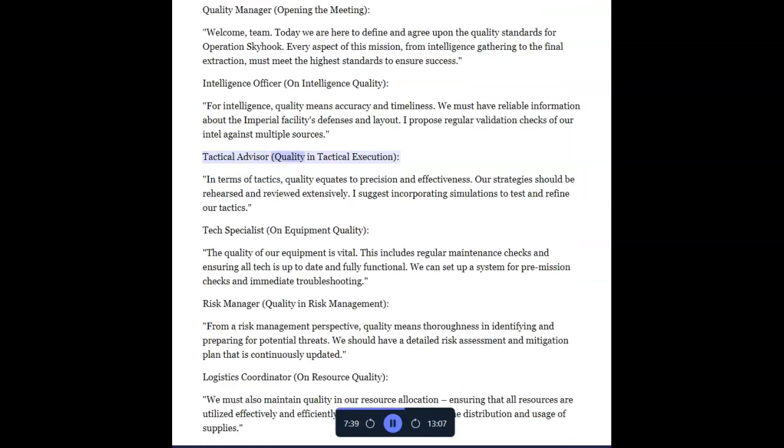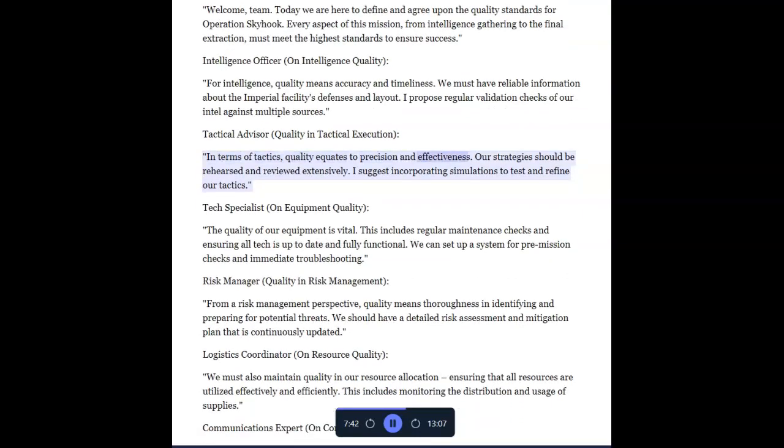Tactical Advisor, quality and tactical execution. In terms of tactics, quality equates to precision and effectiveness. Our strategies should be rehearsed and reviewed extensively.